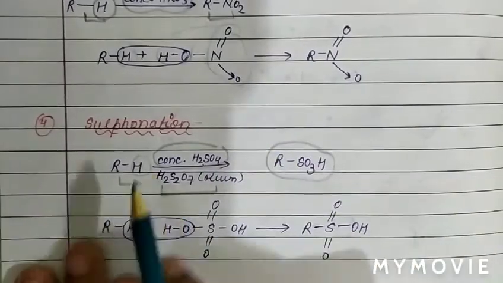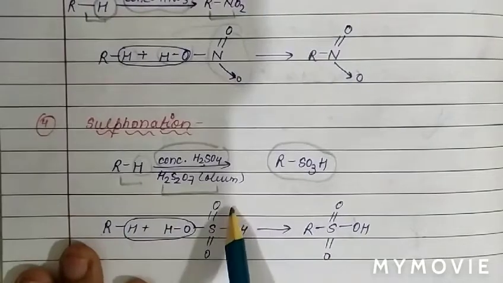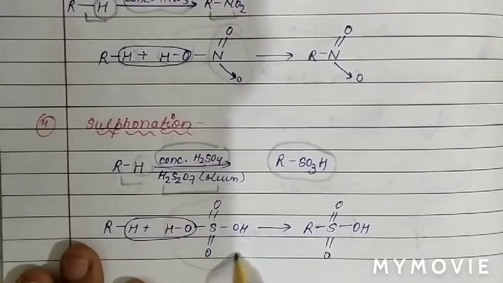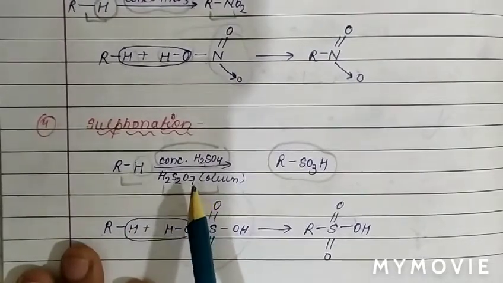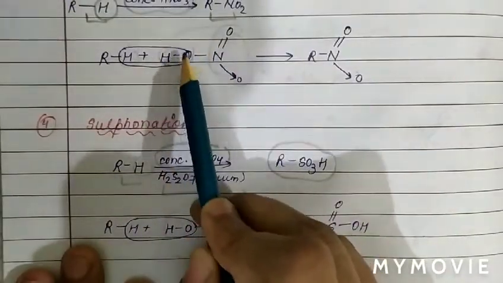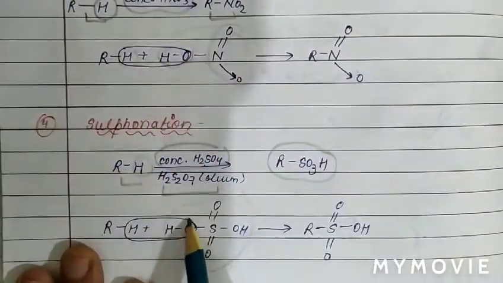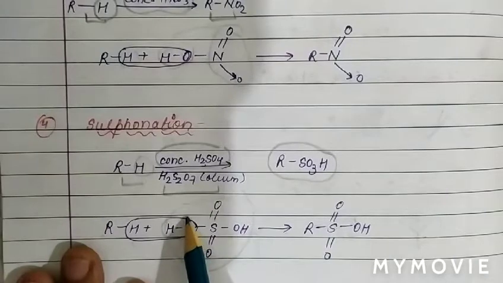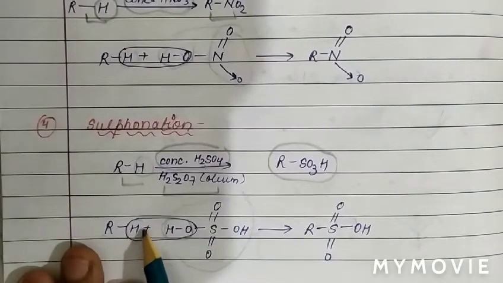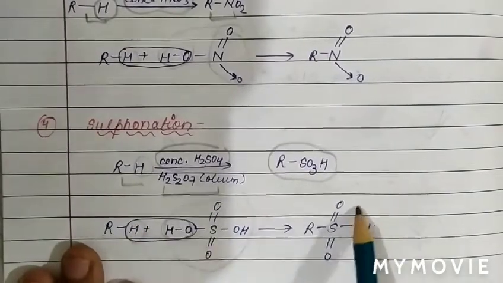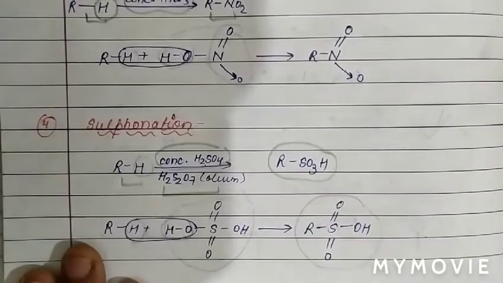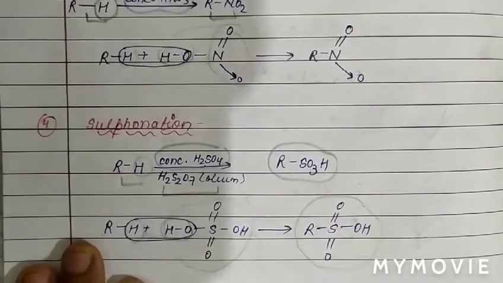RSO3H. See the reaction, RH, and this is the structure of sulfuric acid, H2SO4. Like in nitric acid, the OH part is removed from sulfuric acid and H is removed from alkane. So there is loss of water and it forms RSO3H. This is the sulfonation reaction of alkanes.